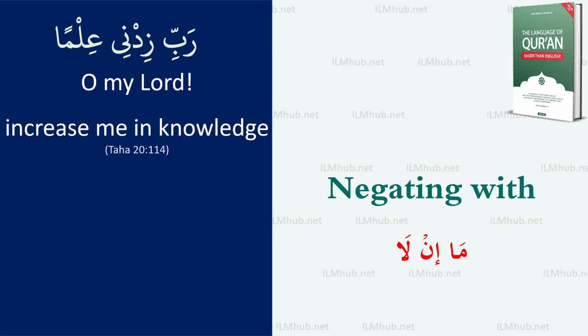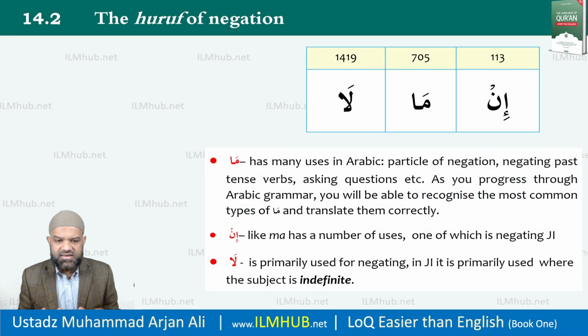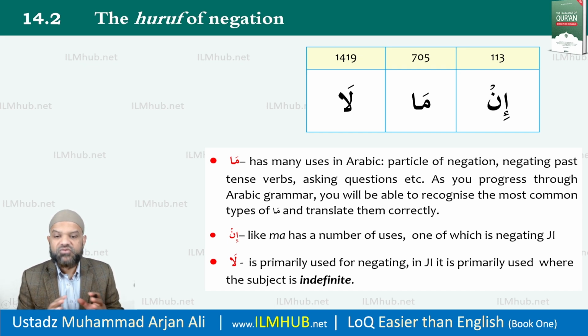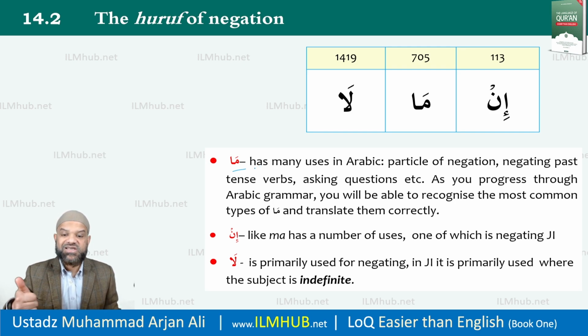Negating with the particles ma, in, la. Ma, in, and la, they actually work very similar to Laysa, except for one thing, they're not verbs, they're particles. However, since they are particles, there's no need to worry about masculine and feminine. So in will be the same, ma will be the same, la will be the same, whether it is masculine or feminine. Ma, of course, has many uses in Arabic, one of which is negation.